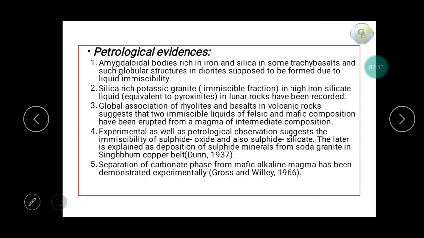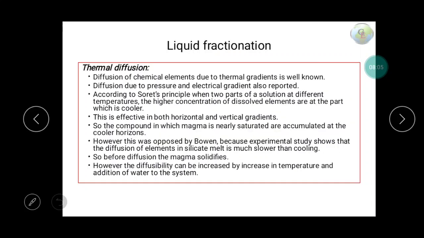So the soda granite is responsible for the copper mineralization, as said by Dunn. And separation of carbonate phases from mafic alkaline magmas has been demonstrated experimentally by Gross and Wyllie in 1966.